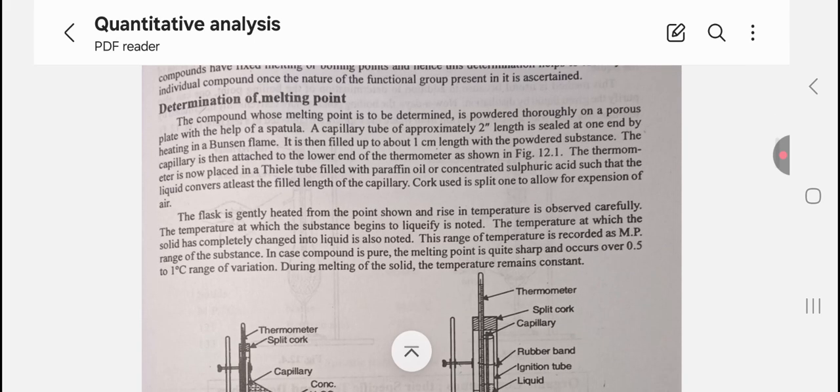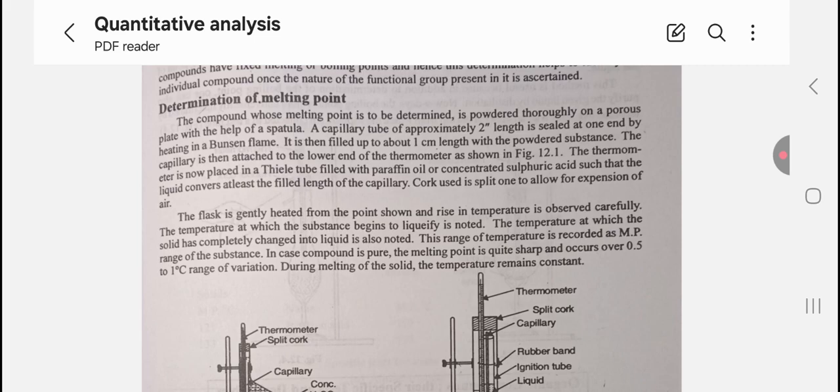The compound whose melting point is to be determined is powdered thoroughly on a porous plate with the help of a spatula. A capillary tube of approximately 2 inches length is sealed by heating in a Bunsen flame. It is then filled up about 1 centimeter length with the powdered substance. The capillary is then attached to the lower end of the thermometer as shown in figure 2.1.